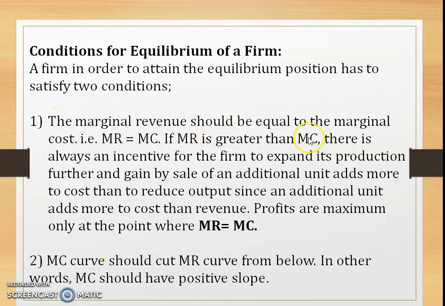Marginal revenue should be equal to the marginal cost. So MR is equal to MC. If MR is greater than MC, it is always an incentive for the firm to expand its production further and sell an additional unit. If MC is greater than MR, an additional unit adds more to cost than to revenue, so the firm should reduce output. The profits are maximum only at the point where MC is equal to MR. MC is the marginal cost, MR is the marginal revenue.